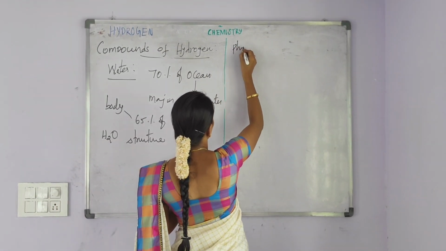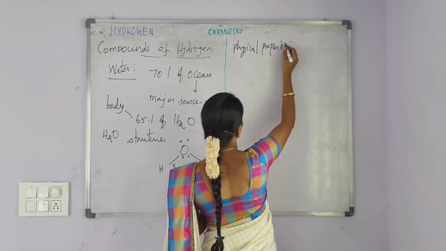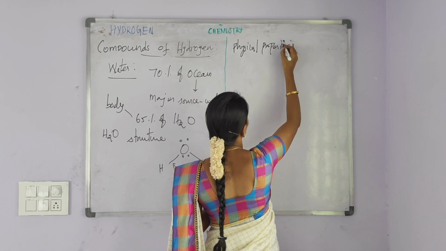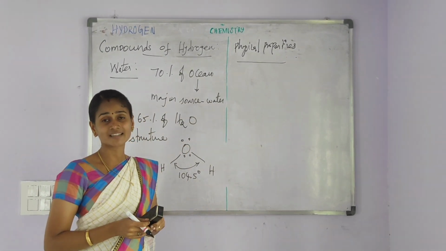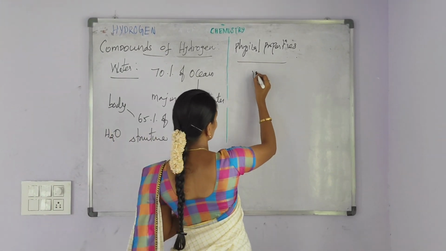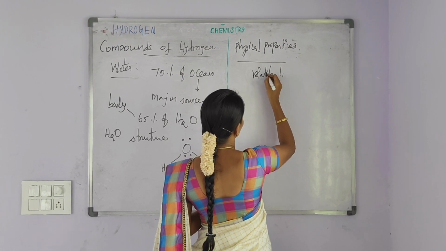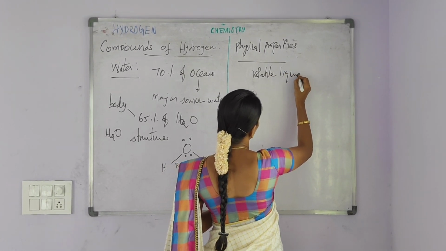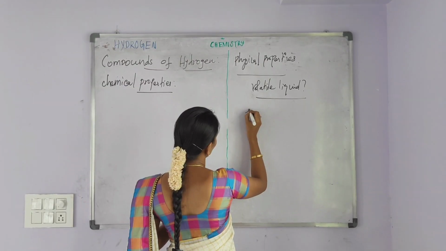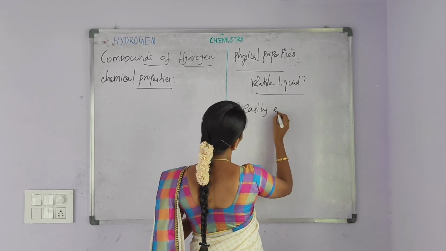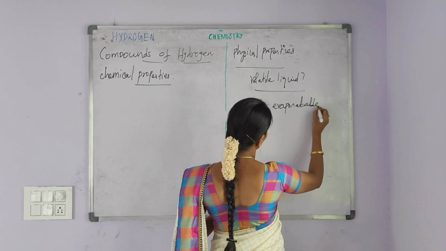Our next topic is physical properties of water. First of all, water is a colorless and volatile liquid. Now, the question is, what is a volatile liquid? Volatile liquid means easily evaporatable liquid.